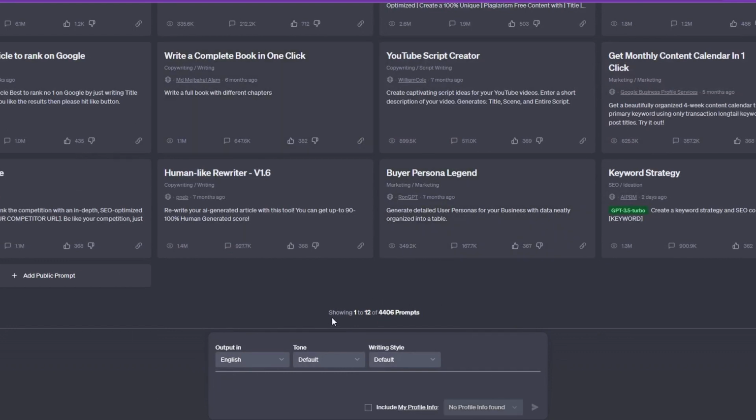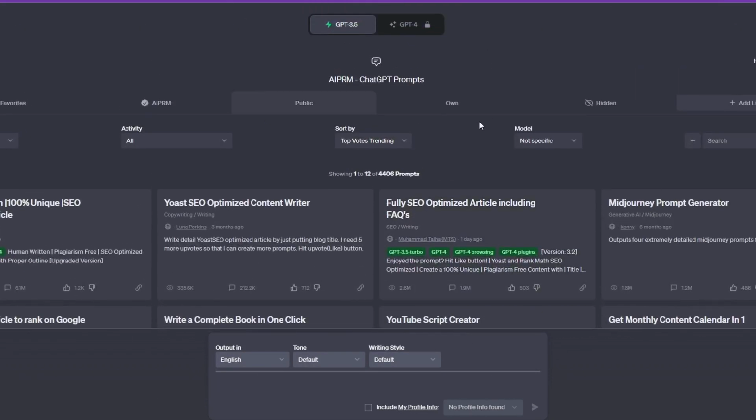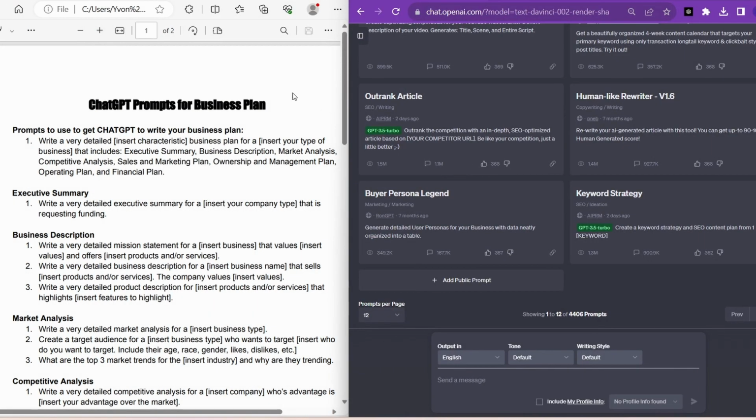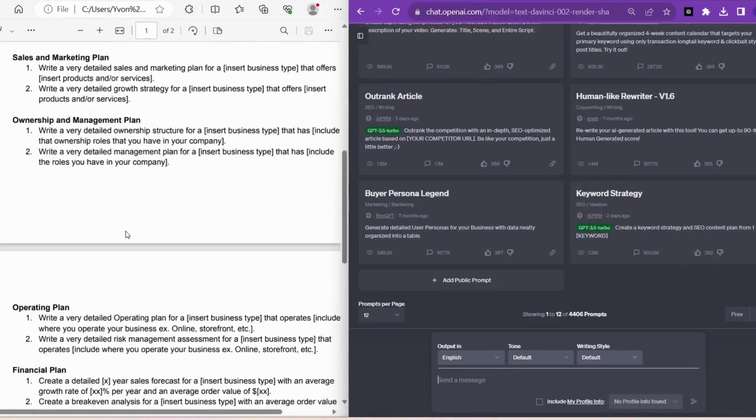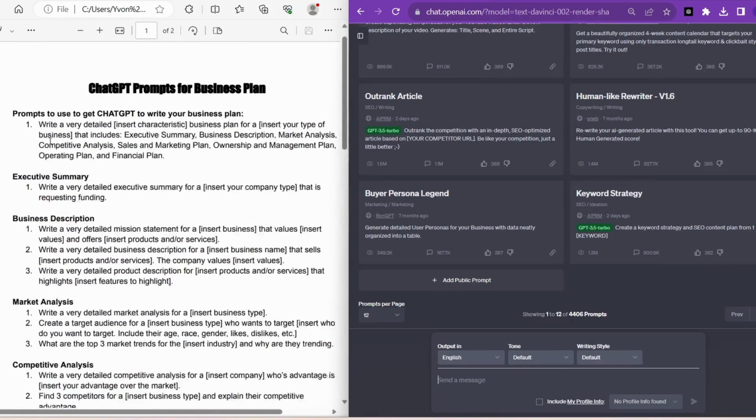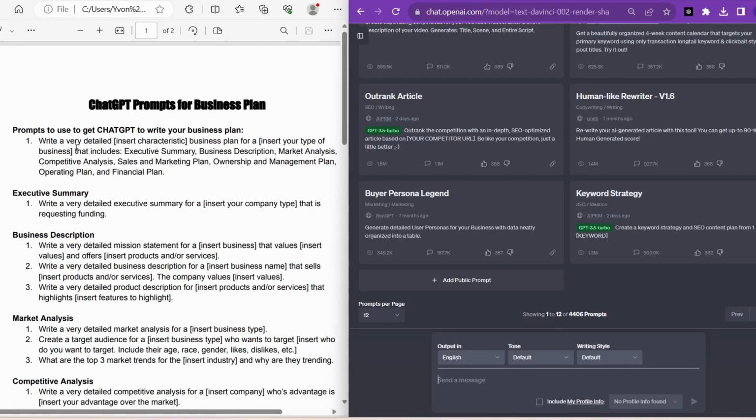Now let me show you the prompts I've prepared to guide us through creating the business plan. All right, let me explain how the artificial intelligence business plan is set up when you open it. It's got several sections, an introduction, various prompts to help you with different aspects of writing the plan. If you just want a general prompt for creating a business plan, you'll use this one.